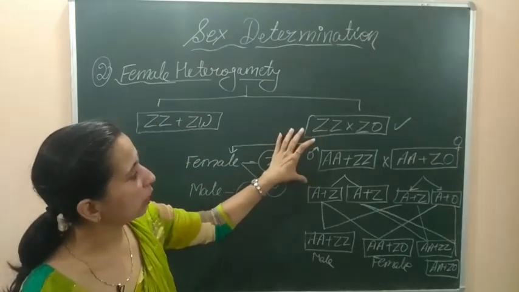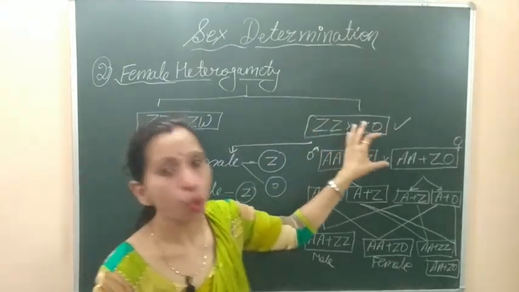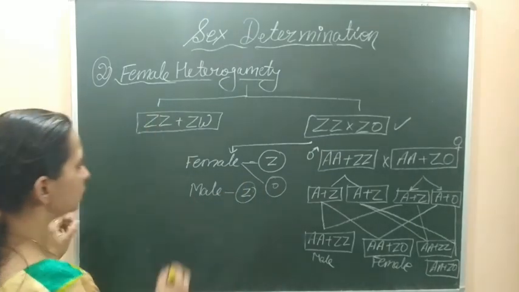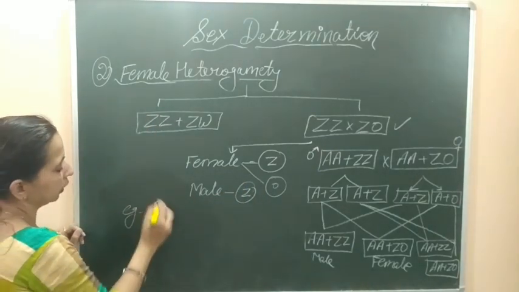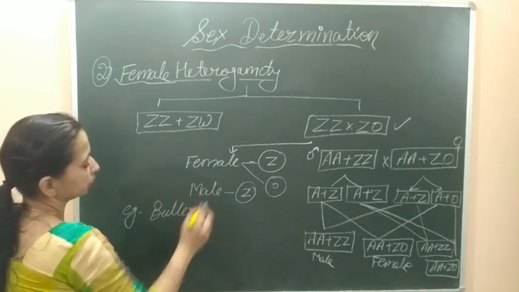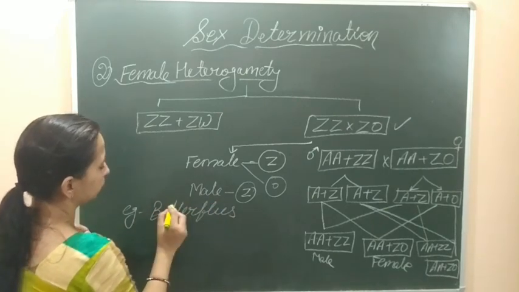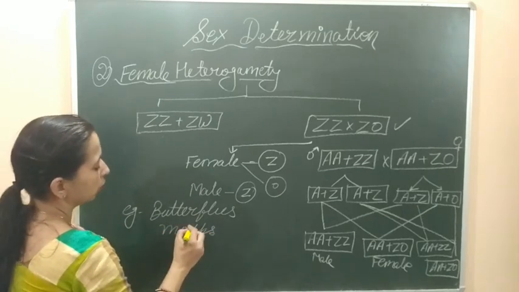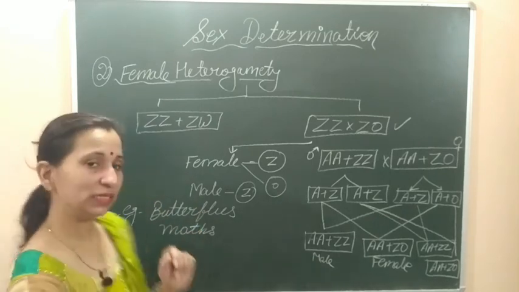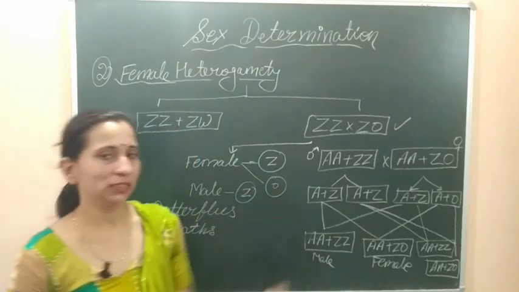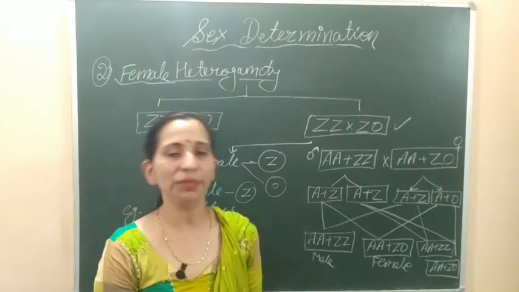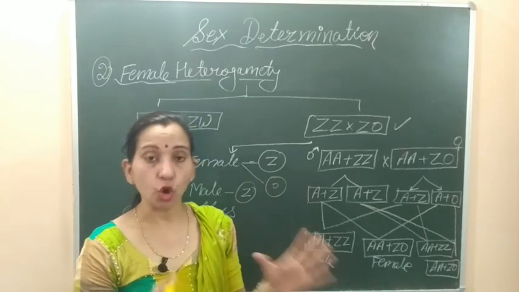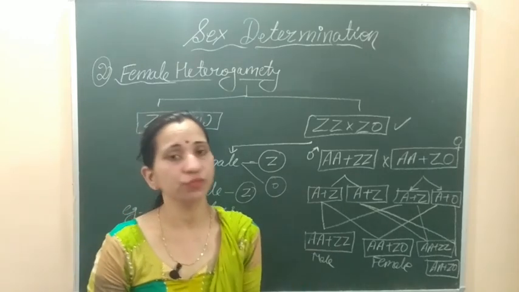This type of female heterogamety, ZZ-ZO, is found in the case of butterflies and moths. The examples of this type of heterogamety are butterflies and moths. So here we discussed two types of heterogamety, male and female. That's all about the chromosomal basis of sex determination.